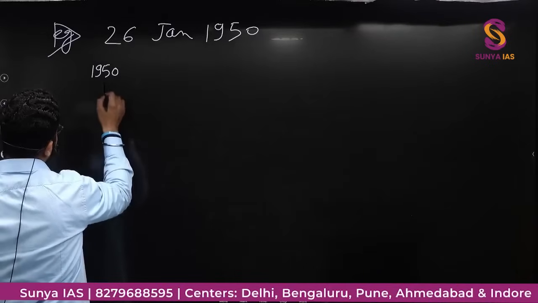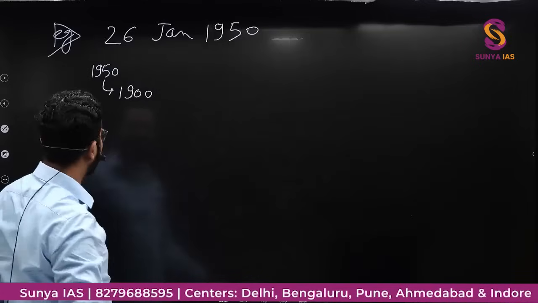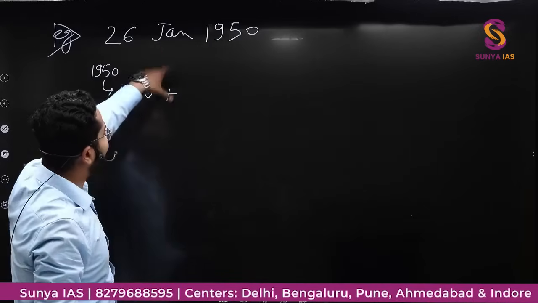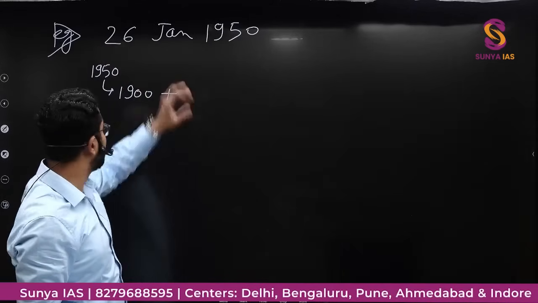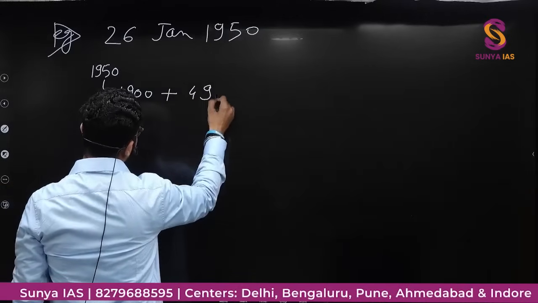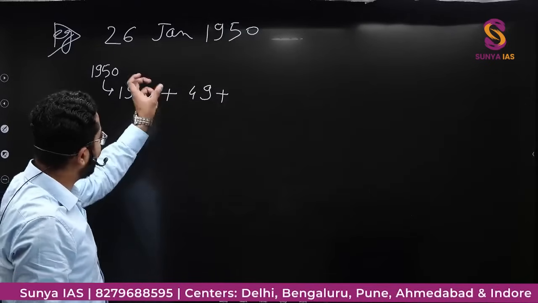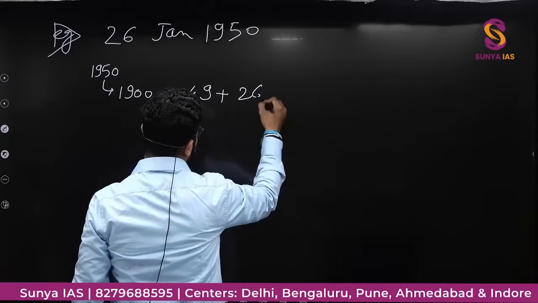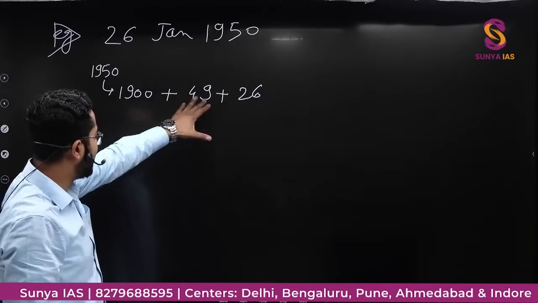1950 को मैं कैसे करूं? 1900, 100, 200, 300 like this, plus this is 26 January 1950. That is 1950 year के only 26 days है जनवरी के. That means there will be 1900 years plus 49 complete years plus in the 1950th year there will be only 26 days, right?